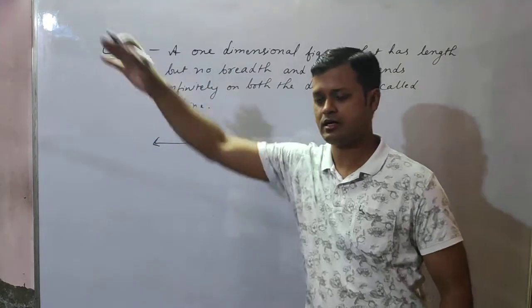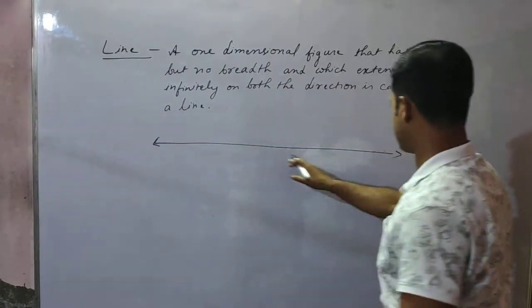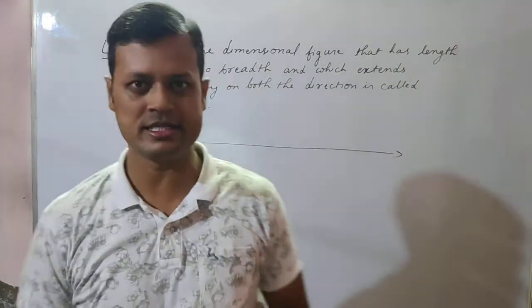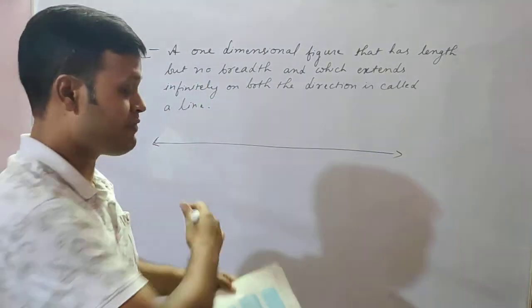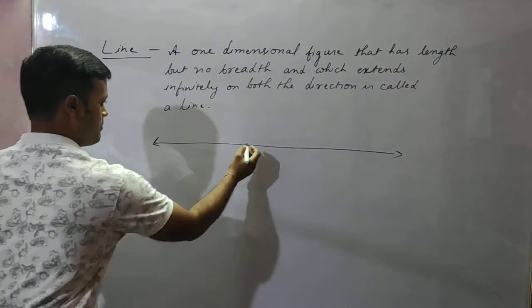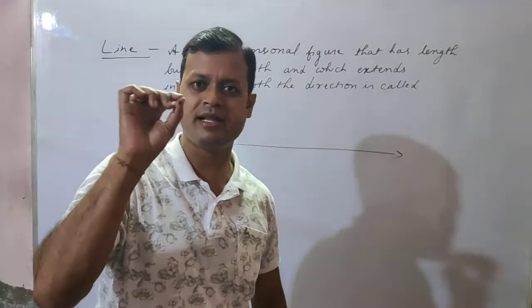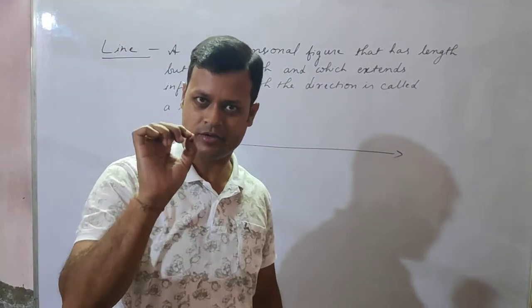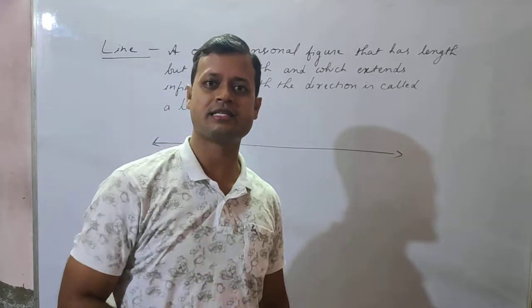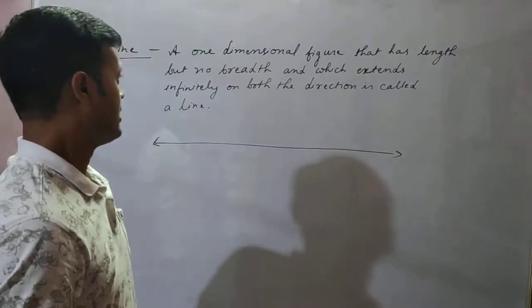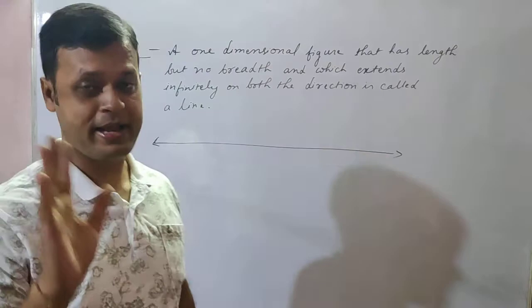On the left also it is moving on, and on the right side also it is infinitely moving on. So infinite length is there, but the breadth is extremely less, like a hairline, or even less than a hairline.